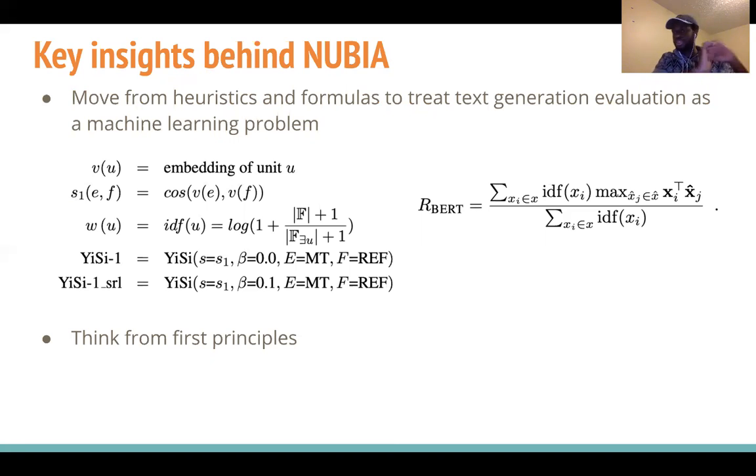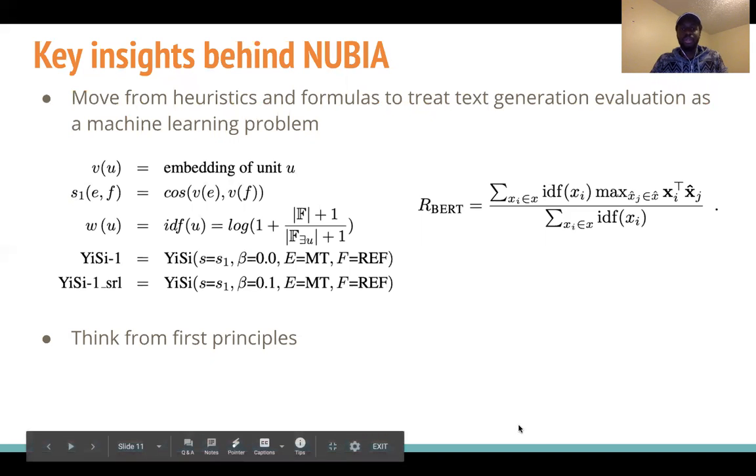We scratched all of those approaches, started from first principles and thought about how we would tackle this. And it became relatively obvious to us that the way to do it was to treat it as a machine learning problem, move away from human-derived formulas and let the algorithm come up with the way it would want to have that happen.